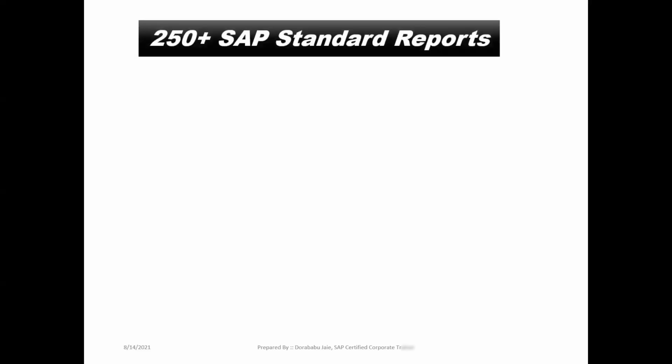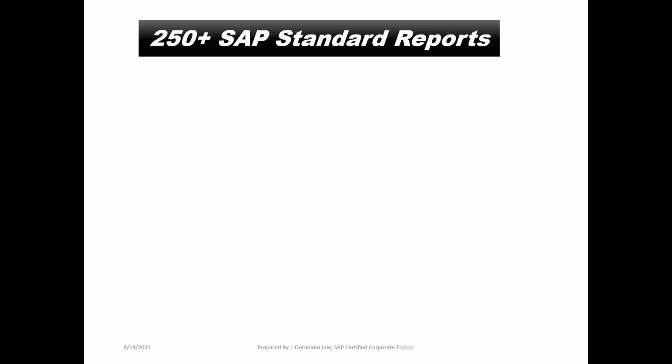Next year, from the starting to ending, for what purpose are we doing the entire process? For our reporting purpose only. SAP FI we are using for external reporting purpose, and SAP CO we are using for internal reporting purpose. Both we are using for reporting purpose only. So that is the reason why we need to understand this.